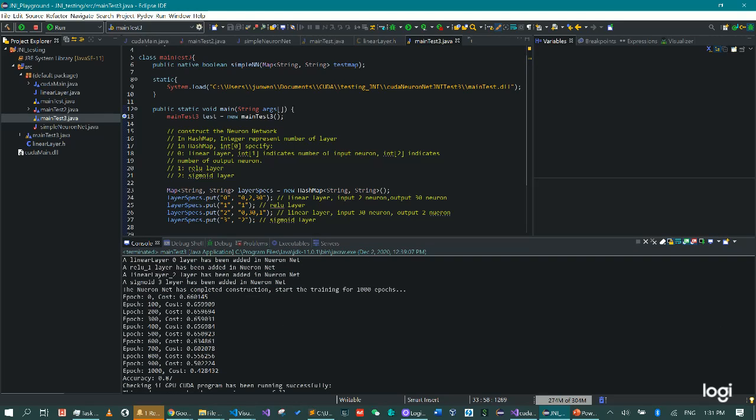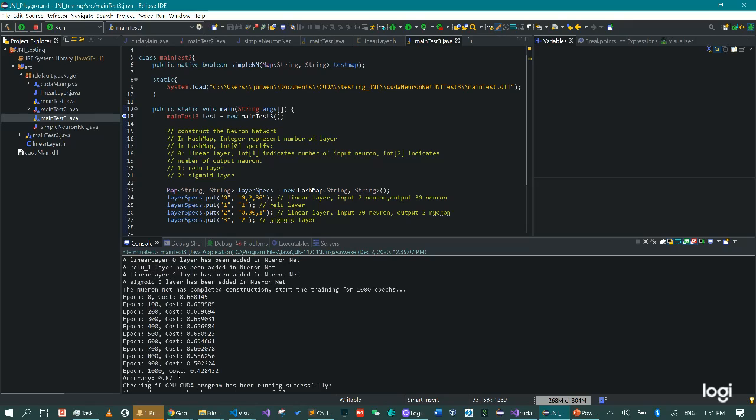You can see it indicates a linear layer as we expected. A linear layer 0 has been added into the neural net. A relu layer has been added. A linear layer 2 has been added, and a sigmoid layer has been added. And then the training process is going to get started. Here we have 1,000 epochs. For the current setting, the epoch number is a fixed, hard-coded number. Maybe this can be flexible in the future as we move into the workflow.